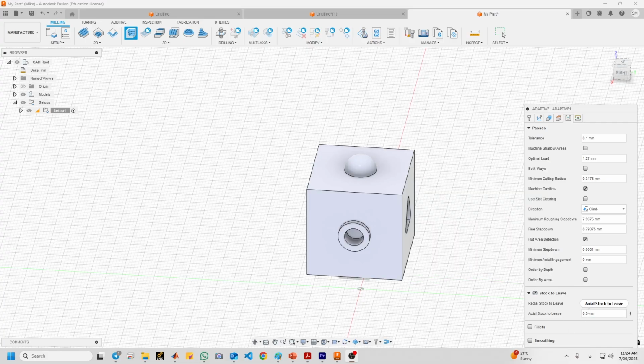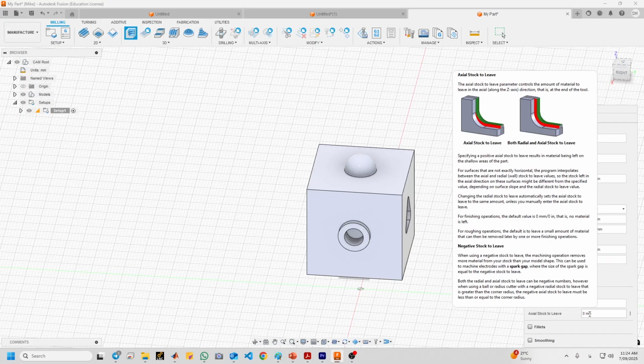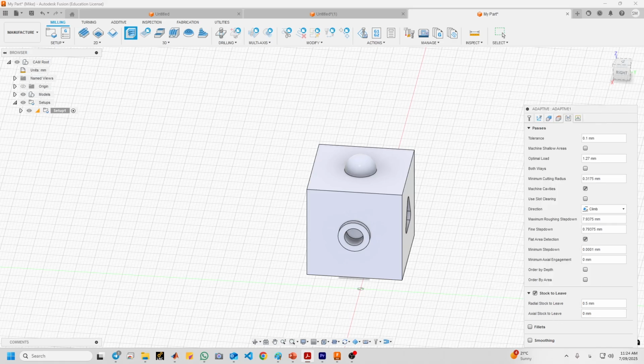So if we change to 0, this means that in the axial direction, the cut will be all the way to the defined heights without leaving extra material for the finishing pass. On the other hand, 0.5 millimeter of material perpendicular to the tool is kept so that there is excess material left around the hemisphere for cleaning up with a finer operation for a better surface finish. So we just leave this 0.5.